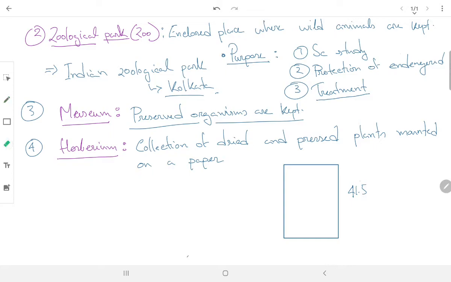This paper should be 43 centimeter long and it should be 29 centimeter wide. And on the bottom right corner, there will be a box. Here we'll keep the plant. Suppose this is the plant.